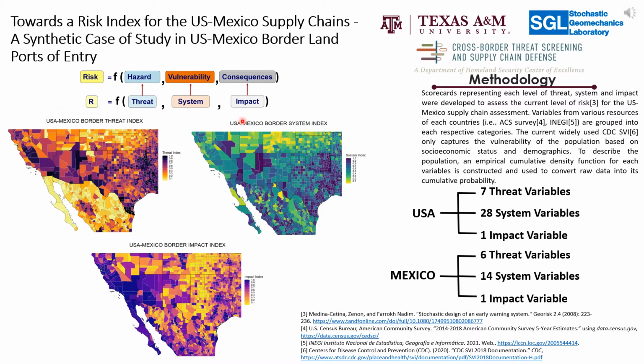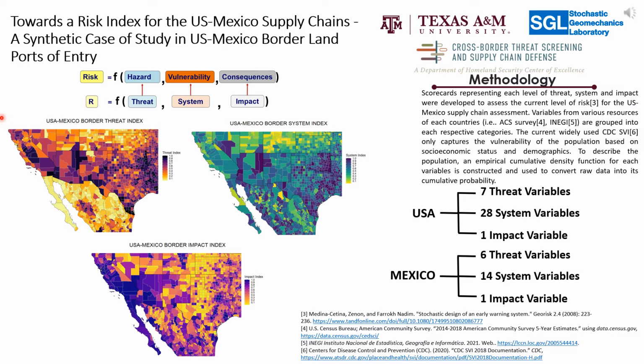For the U.S., 36 variables sourced from the American Community Survey and the COVID-19 Community Profile Report, among others, were selected based on their relevance. For Mexico, 21 variables were selected from the census from INEGI and the Datos Abiertos platform by the Mexican government.